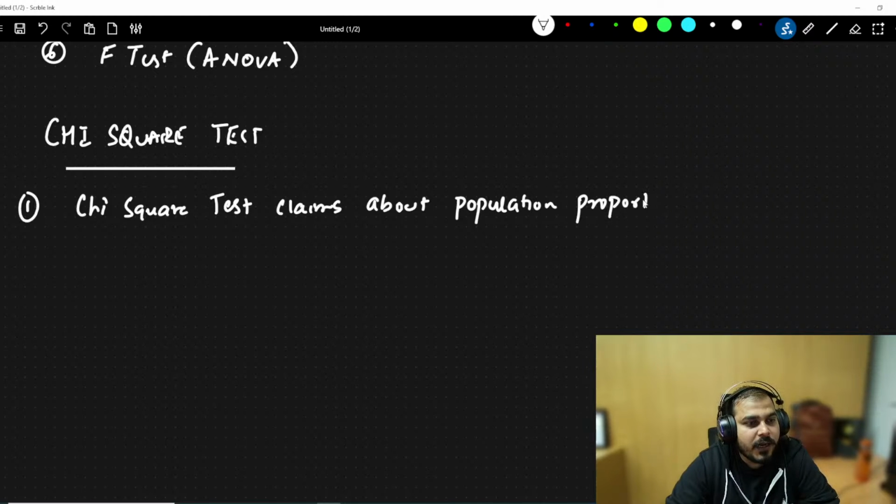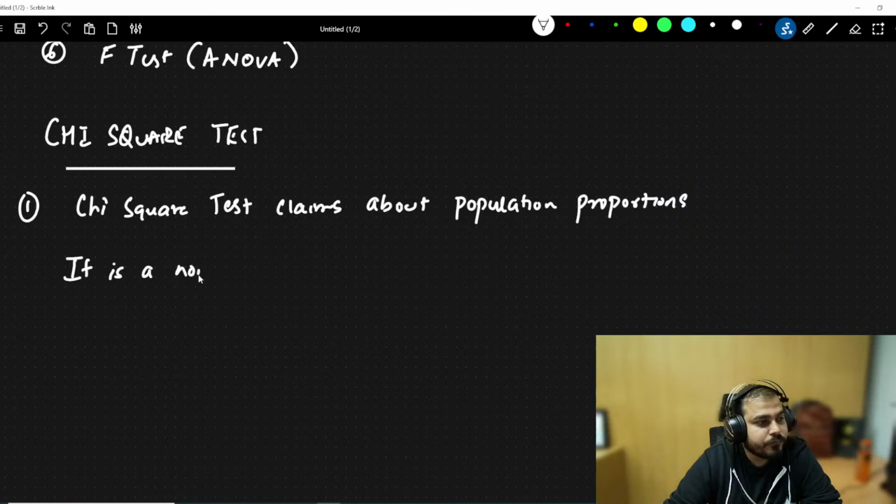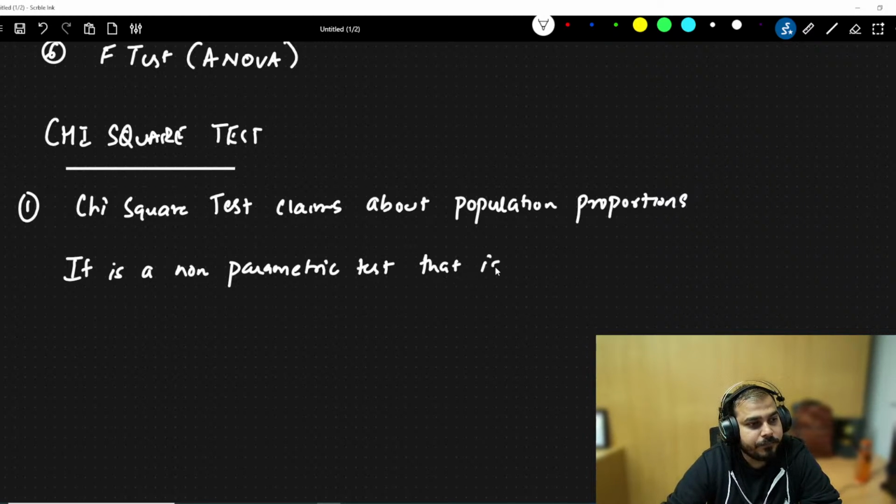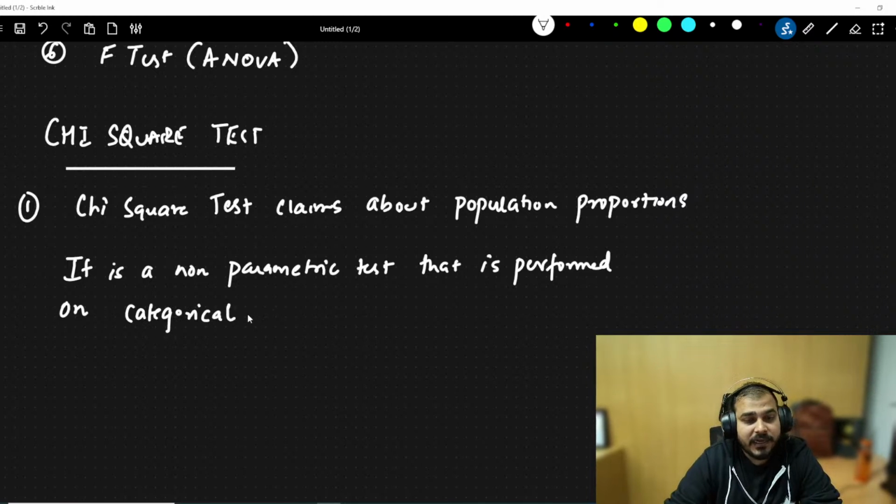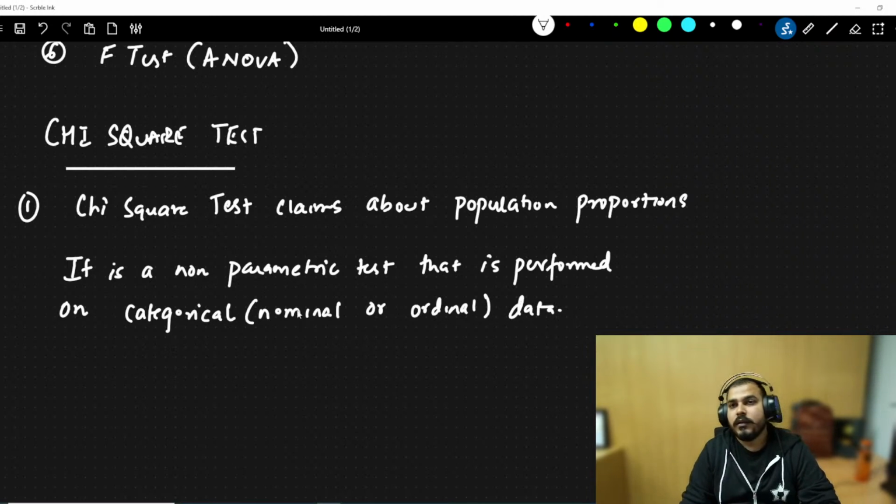That basically means if someone asks you in the interview, why is the chi-square test used? You can just say that it is a non-parametric test that is performed on categorical variables. Categorical can be nominal or ordinal data. Okay, so this is how you basically define a chi-square test. Everybody clear with this at least till here?